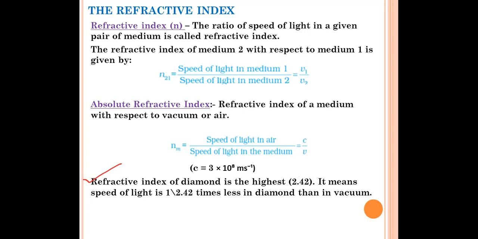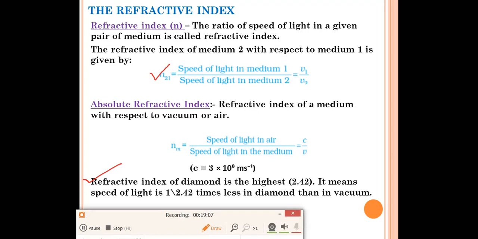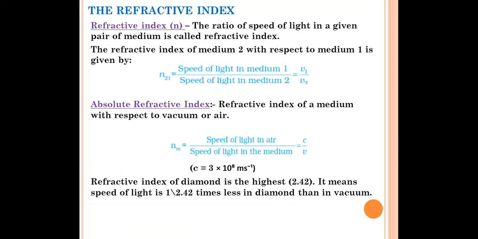Okay, so this was all about your refractive index. You should remember this formula. The refractive index of the second medium with respect to the first is equal to the speed of light in medium 1 divided by the speed of light in medium 2. If you want to calculate the refractive index of a medium, then what formula do you have to use? Speed of light in air divided by speed of light in the medium. The speed of light in the medium will be given in the question. You only have to use this formula and calculate. You will do that in the numericals, and then your concept will be clear at that time.